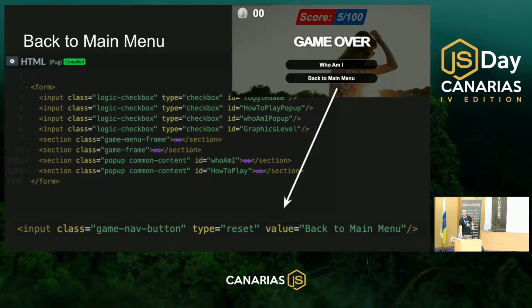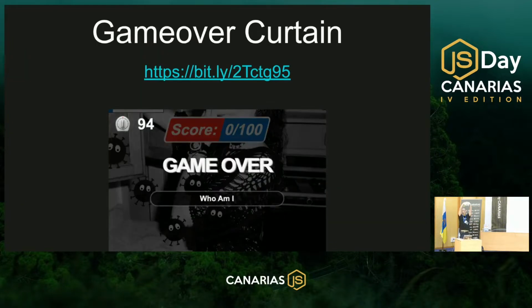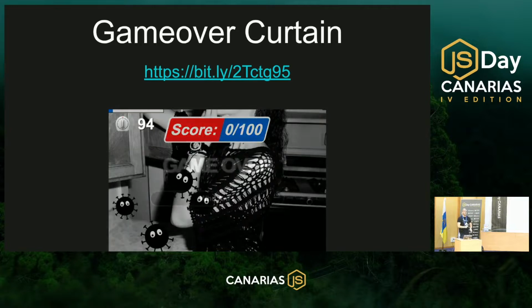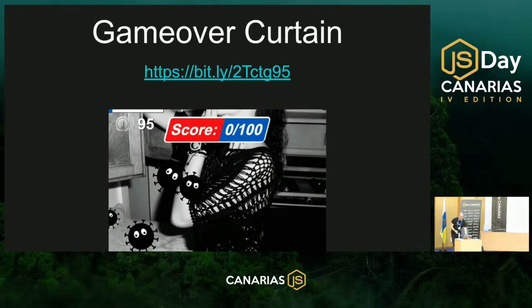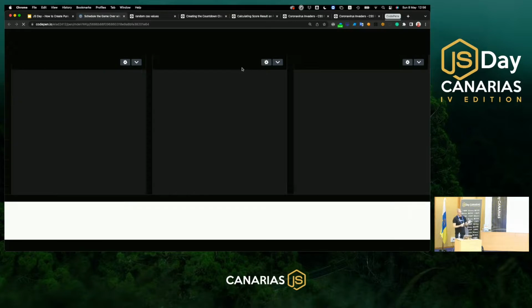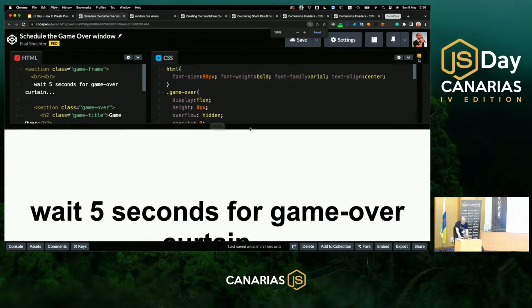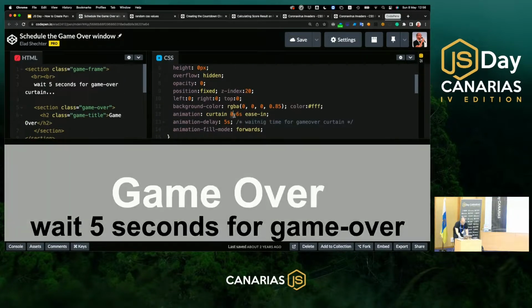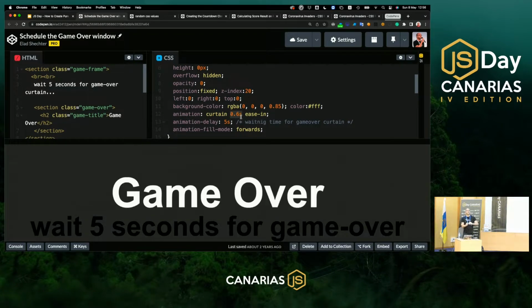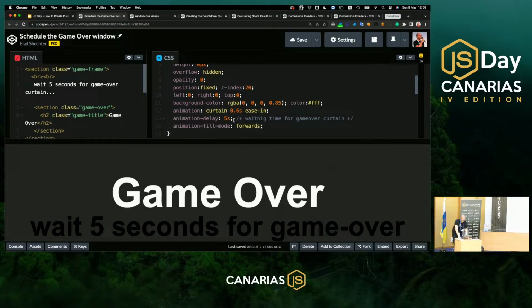And the last question that you need to ask yourself: how can I know exactly when to put this game over curtain? I need to put it exactly after 99 seconds. How can I do it? And this is one of the easiest tricks that I have in this game. Everyone knows that animations have animation duration. This part is telling the animation how much time it needs to go from the beginning to the end. This is telling the amount of time of the animation. But what we are forgetting sometimes is that animation has another duration, the animation delay. And I can say that this curtain, which I wanted to start after 99 seconds, will have an animation delay of 99 seconds.